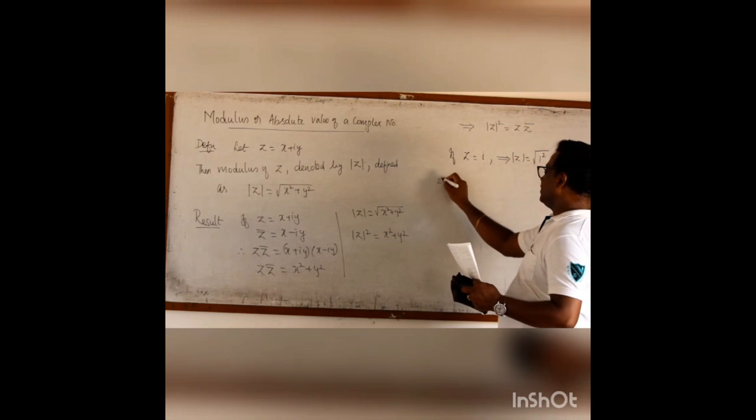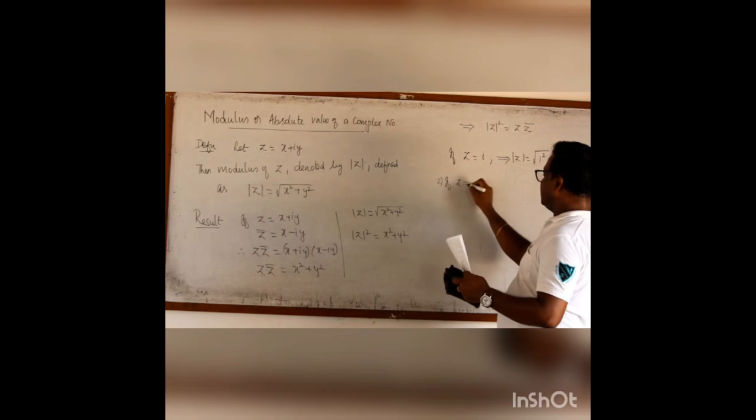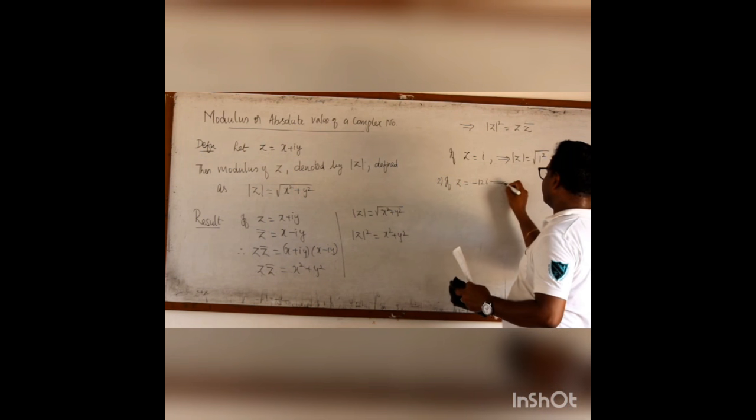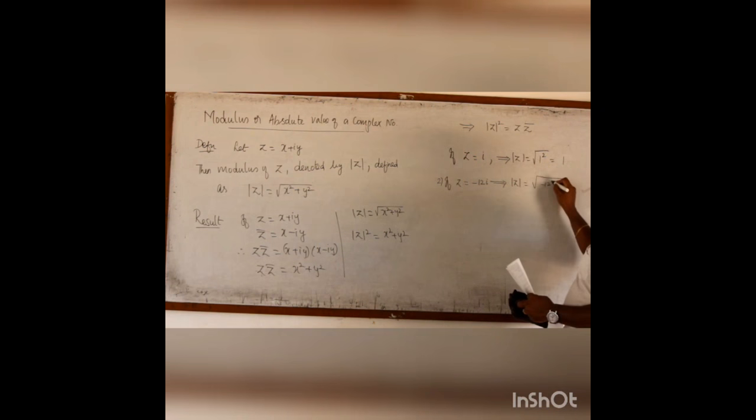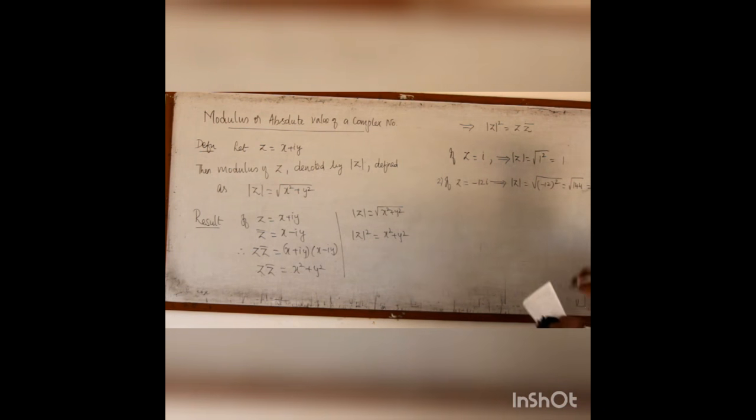Similarly, if Z equal to minus 12i, then this implies modulus of Z is root of minus 12 the whole square, which is root of 144, which is again plus 12, because modulus must be positive.